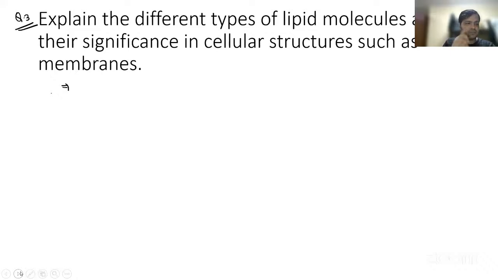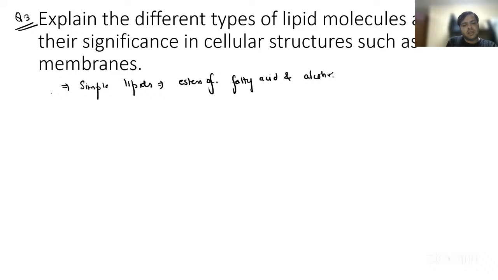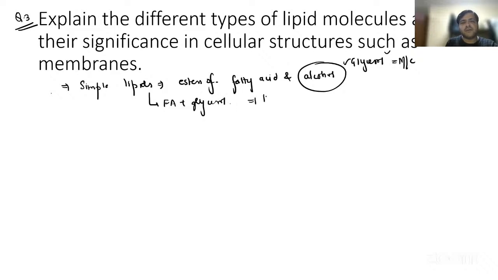First, we have the simple lipids, from Bloor's classification. Simple lipids are nothing but the esters of fatty acid and alcohol. The alcohol is most commonly glycerol, or it can be any other higher alcohol. So simple lipids are nothing but fatty acid plus glycerol, for example, fats or oils.